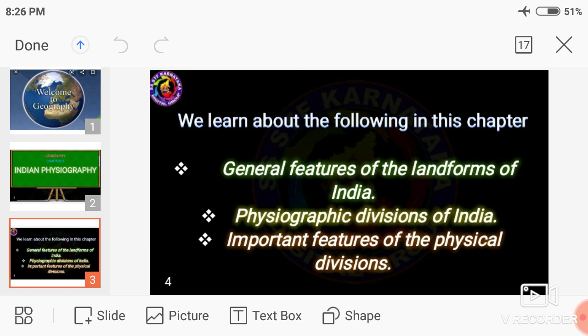Then the importance of the Himalayas, and the second physiographic division of India, the Northern Great Plains. The Northern Great Plains are located between the Peninsular Plateau of India and the Himalayas. They are formed by the depositional work of three river systems, namely the Sutlej, the Ganga and the Brahmaputra. Then we can discuss the importance of the Northern Great Plains.